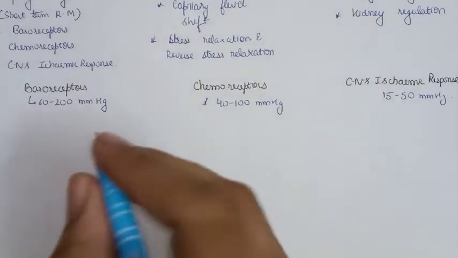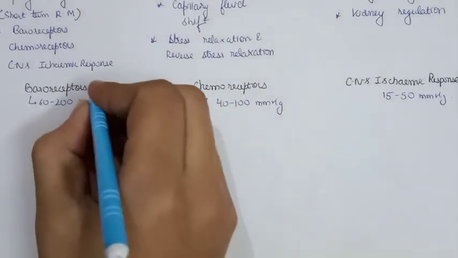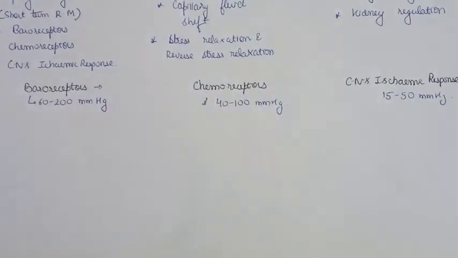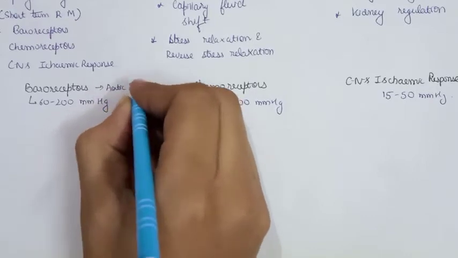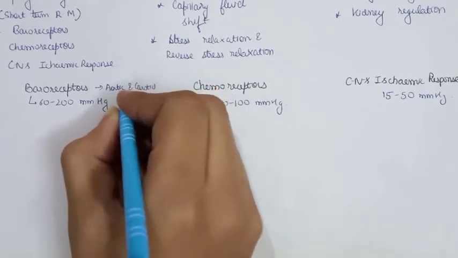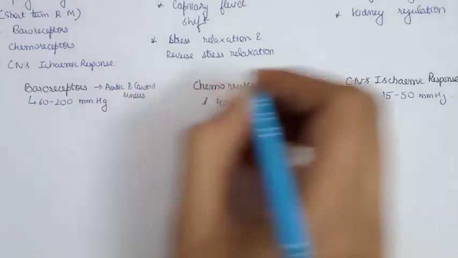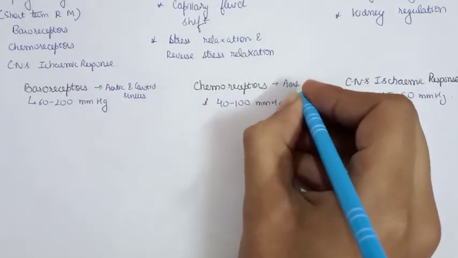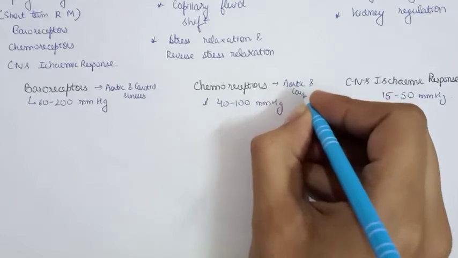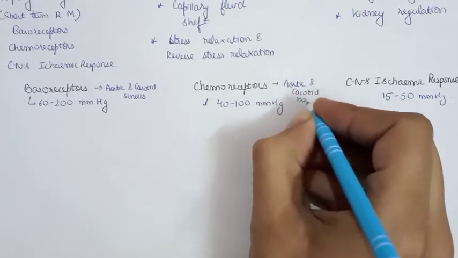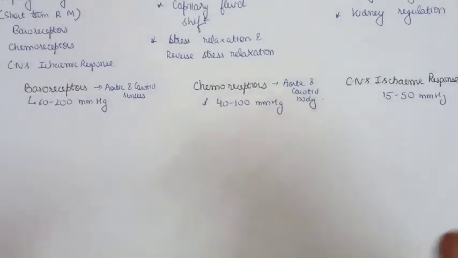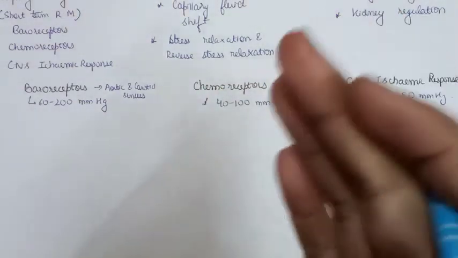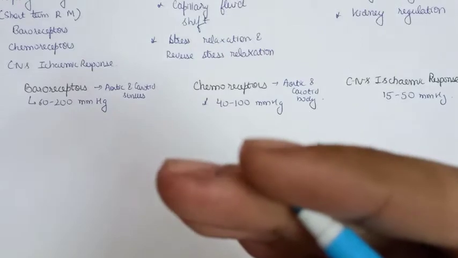So let's start with the baroreceptors. Where is the location of the baroreceptors? They are located in the aortic and carotid sinus. Chemoreceptors are present in the aortic and carotid body. And the CNS ischemic response, as the name suggests, is present in different parts of the central nervous system. First let's see how the afferents pass from the baroreceptors or the chemoreceptors to the higher centers.